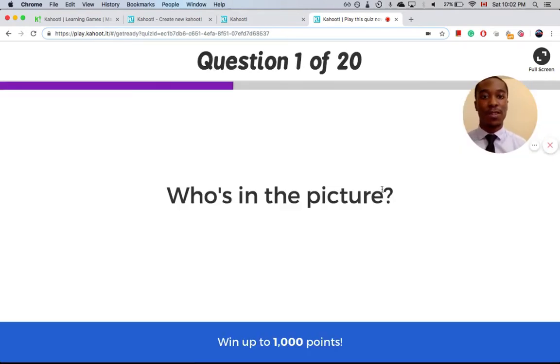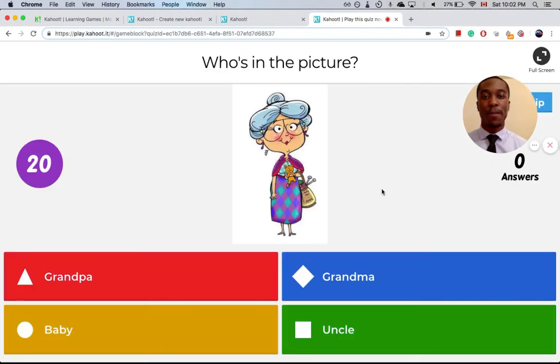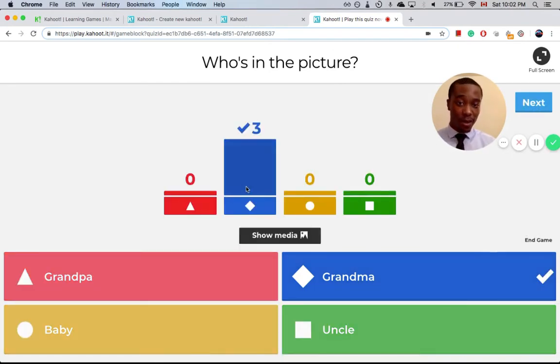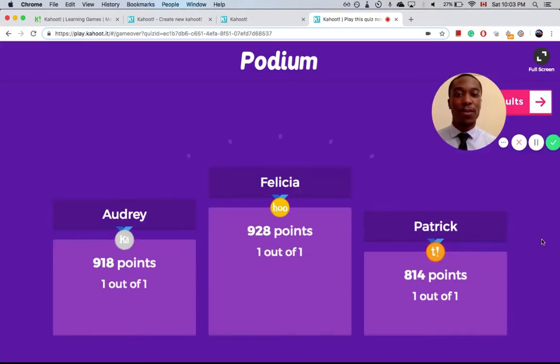Now, let's wait to see what happens when they answer the questions. First question. You do have the option to skip a question if you want. We're waiting for them to pick. We see that they all picked the same answer, which is the right answer. I have 2 options here. I can either click next for the next question or just end the game. For the purpose of going fast, we're going to end the game right now.